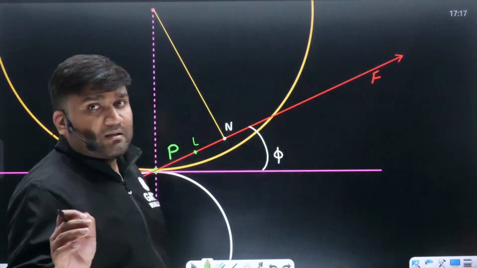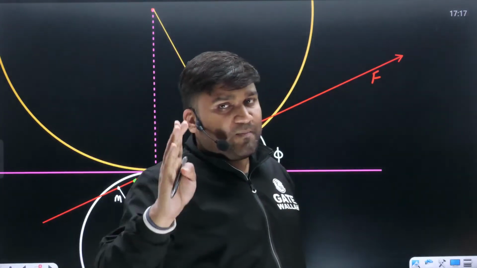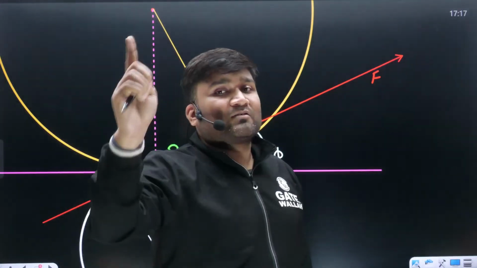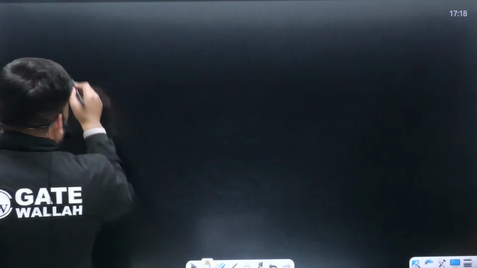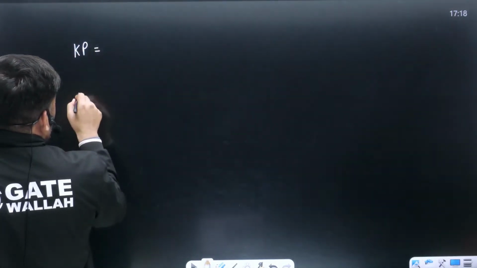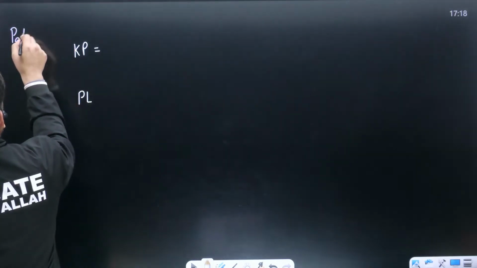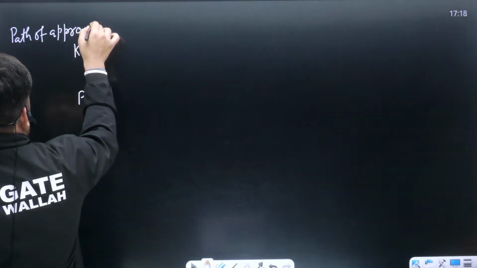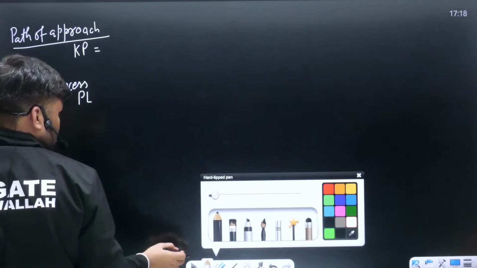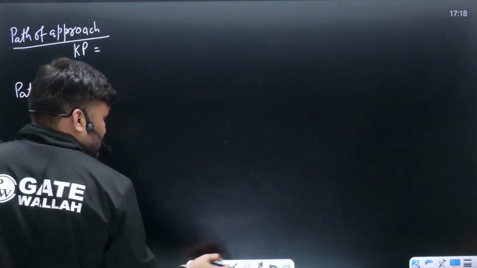So one thing is clear. Either at the start of engagement, sliding velocity is maximum, or at the end of engagement, sliding velocity is maximum. Calculate how much the value of KP is and how much PL is. This is something which is called the path of approach, and this is something which is called the path of recess.